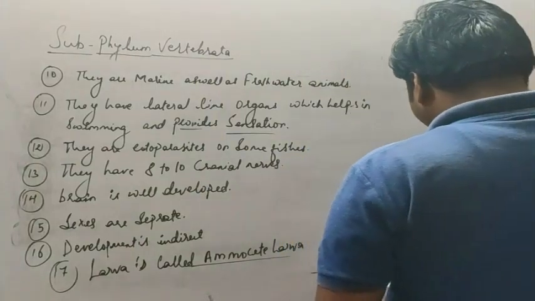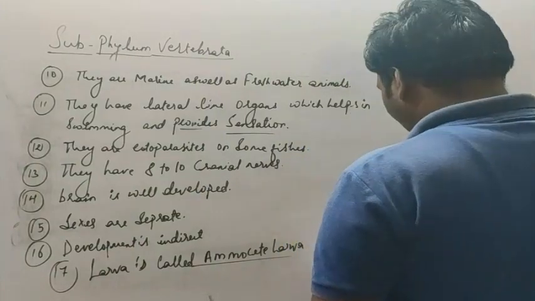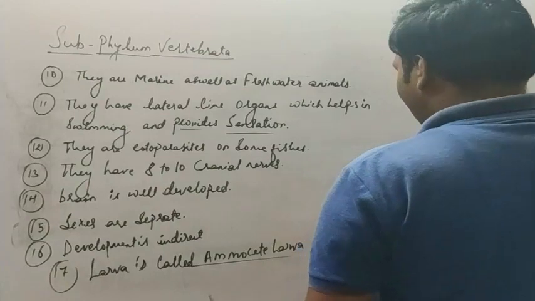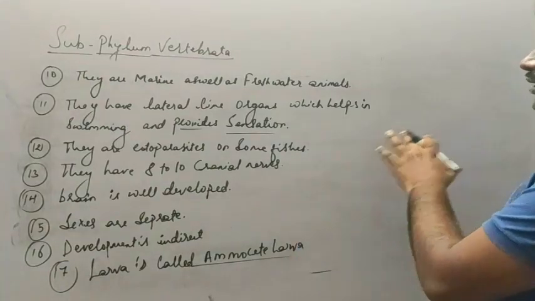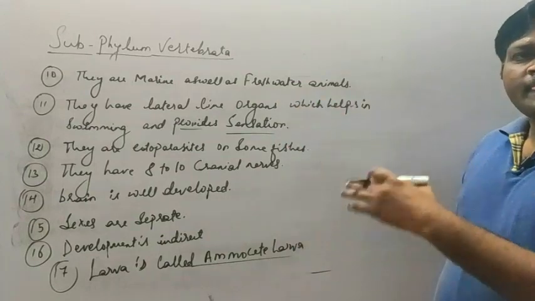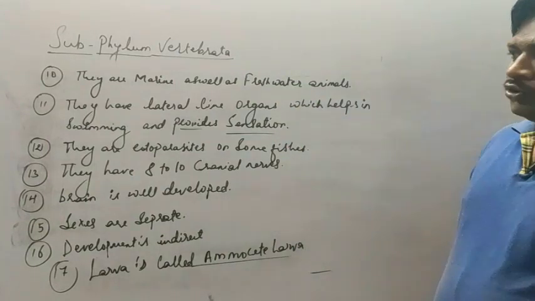So these are a few characteristic features of the petromyzon. I hope you have got all these points. You can compare them with the diagram that I have given you.